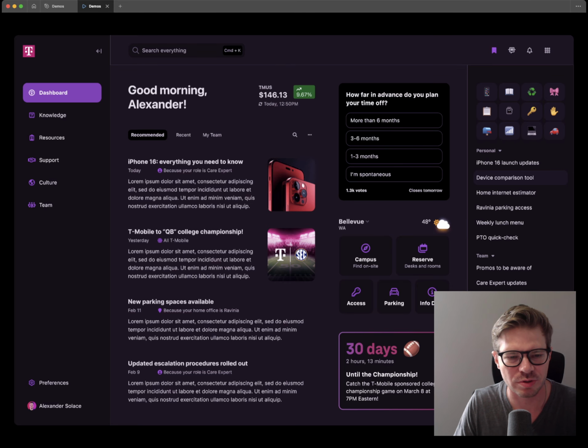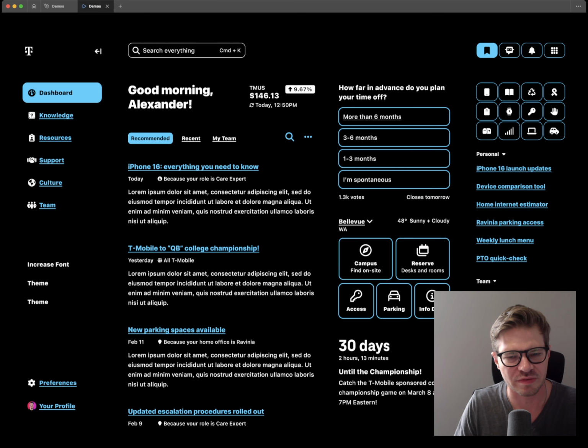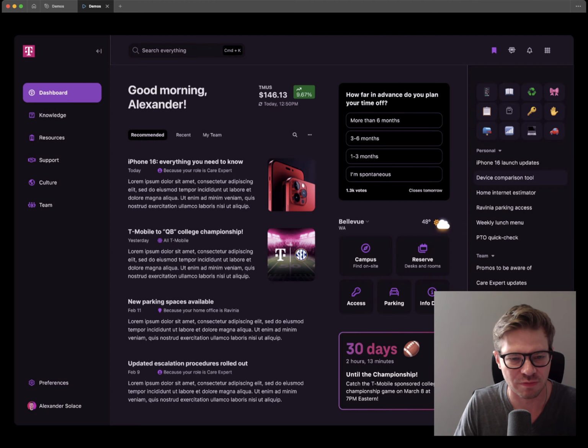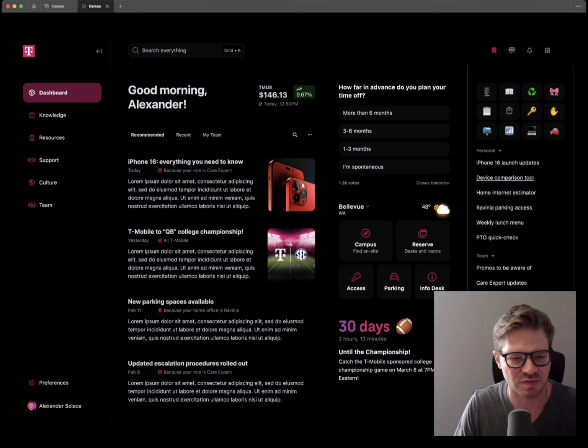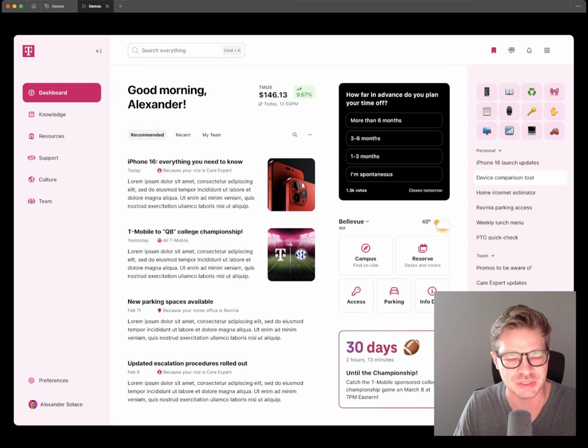We also worked through some theming just to give a sense of, hey, this is going to be your platform. You get to have some sense of customization over it. And it just brings forth that energetic spirit that this platform needed to have.